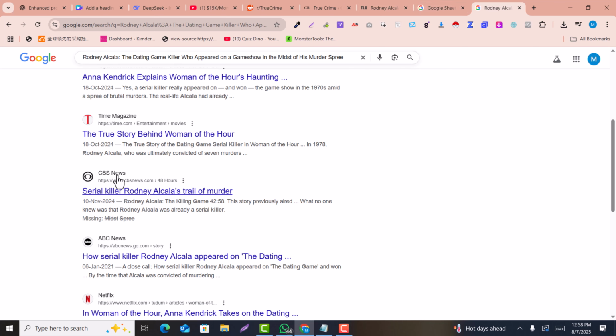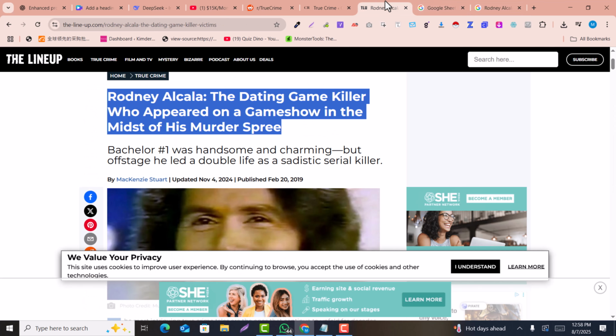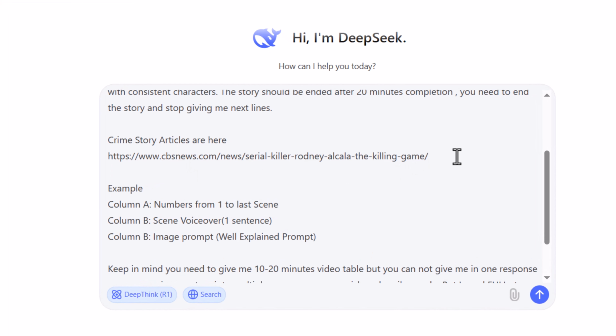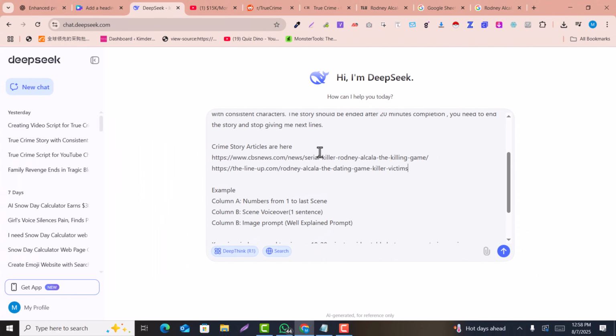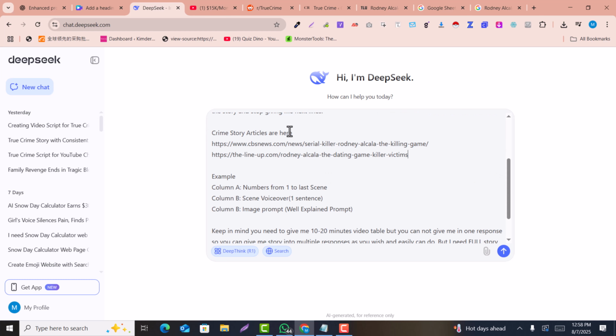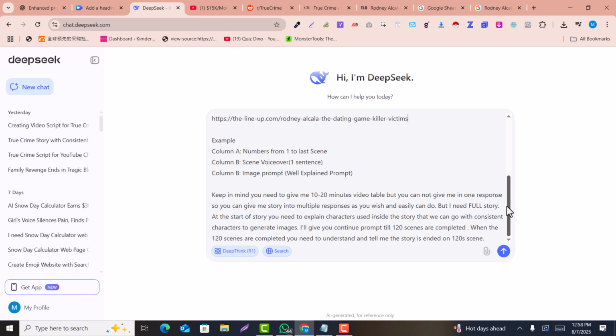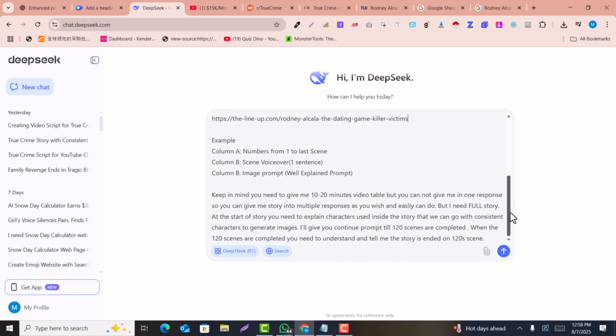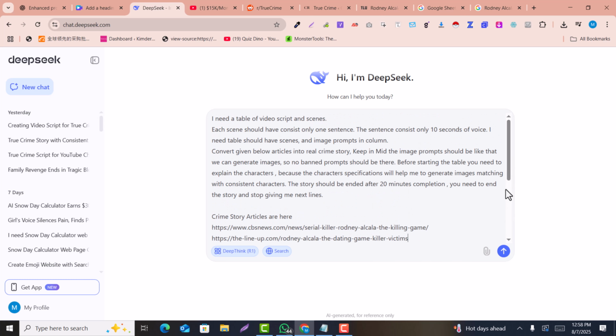So this is one link. From that I get one or two links. For example, this is also a link of this crime scene. I will just paste the link. So here I have added the links of the live articles of these crime stories. What it will give us is the scene by scene story as well as the image prompts in Excel form. So I just click on enter.